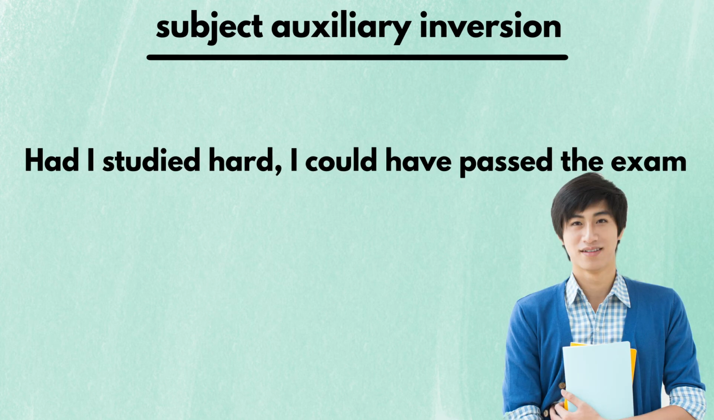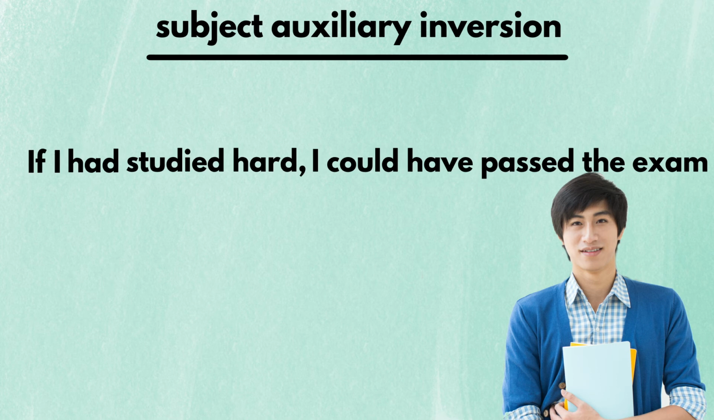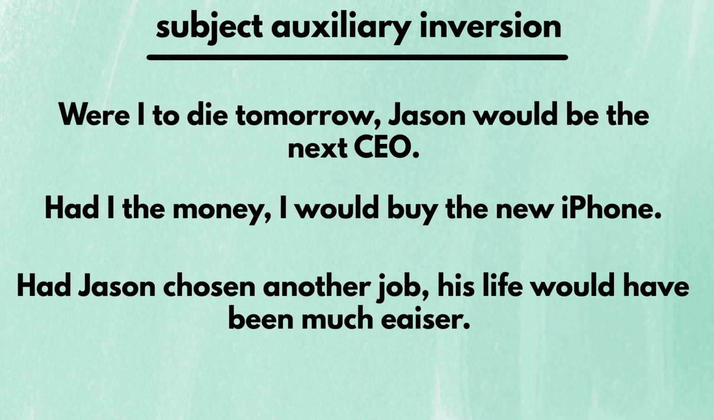The original sentence is "If I had studied hard, I could have passed the exam." In the clause with the hint word, I switch places between the subject "I" and the auxiliary verb "had." And then I erase the hint word "if." That is how I got the sentence, "Had I studied hard, I could have passed the exam." Here are some other example sentences, but I'm not going to analyze them.